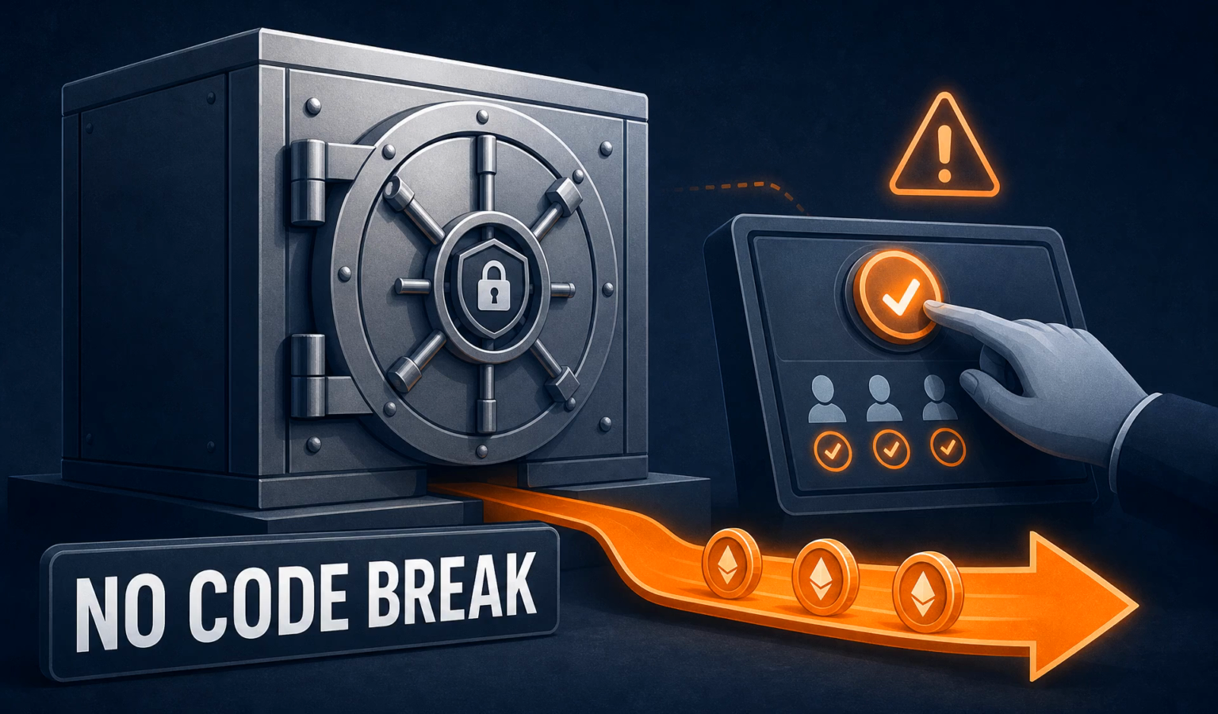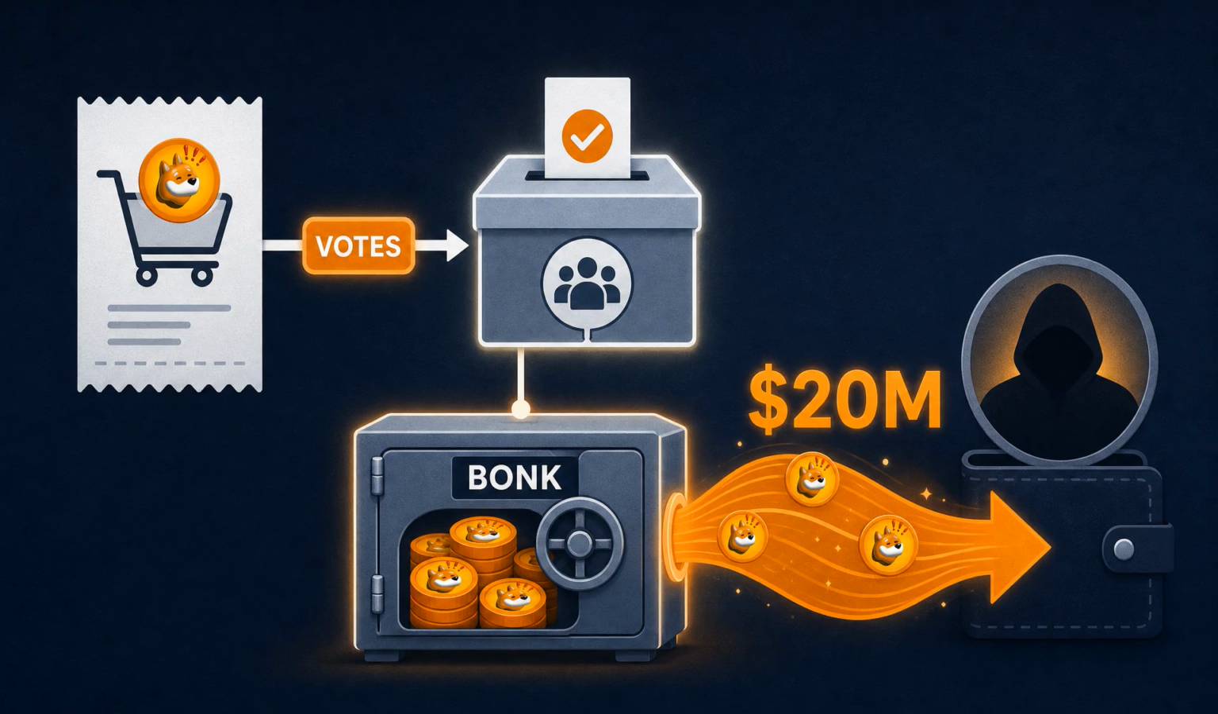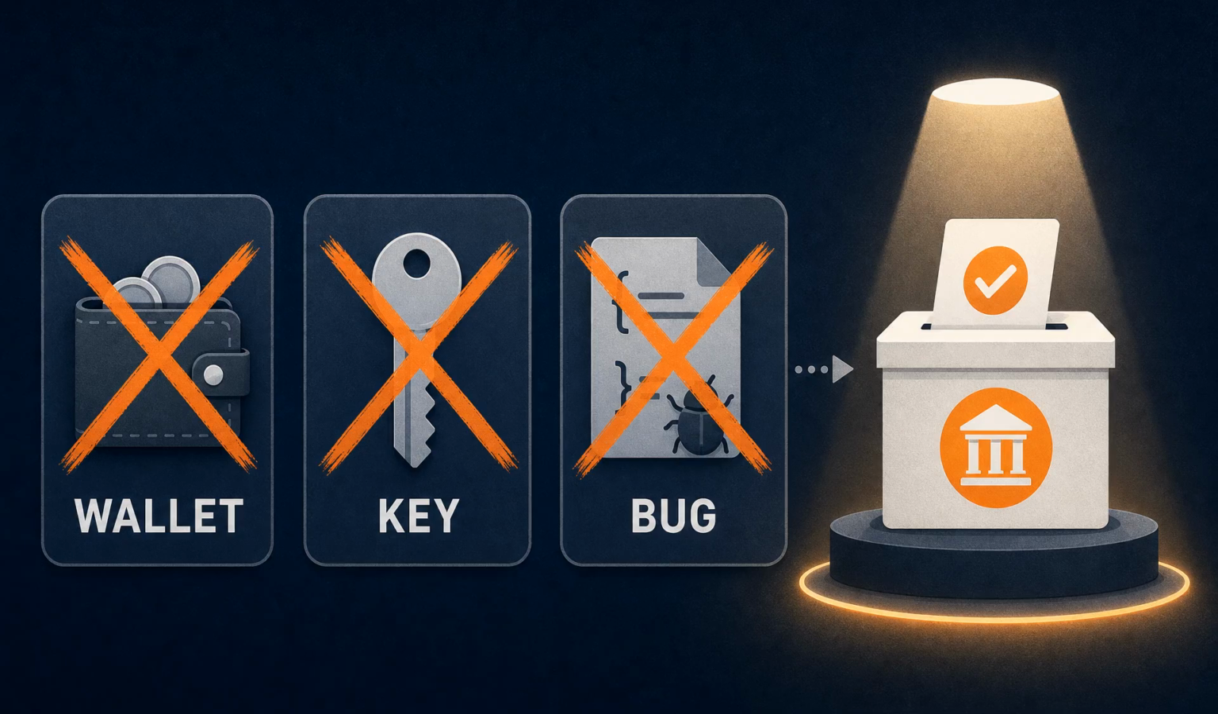A crypto treasury can be drained without a hacker breaking the code. That is the uncomfortable lesson from the BonkDAO governance attack, where public reports say roughly $20 million in Bonk tokens left the DAO treasury after an attacker bought enough voting power to pass their own proposal. The surprising part is not that a wallet got hacked. It is not that a private key was leaked. It is not even that a smart contract had some obvious bug.